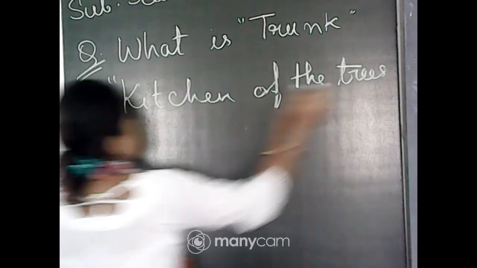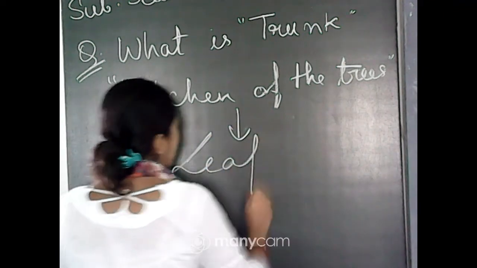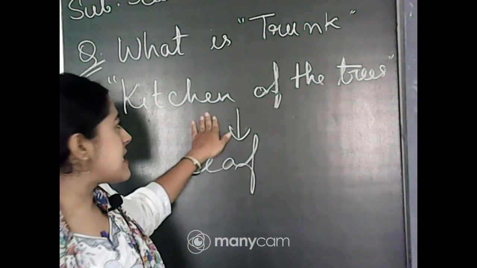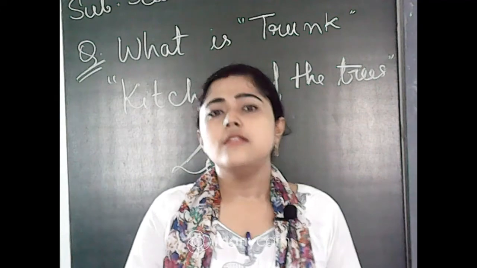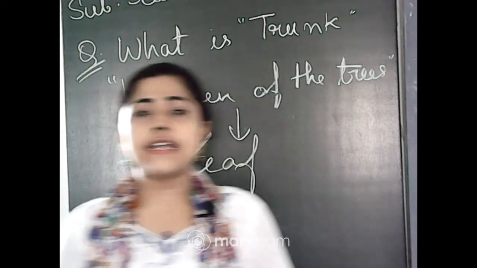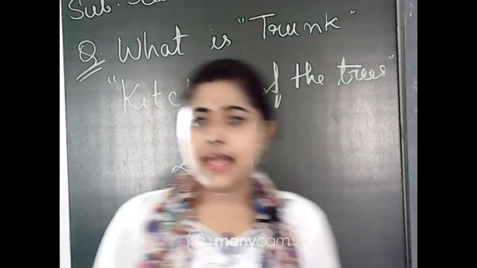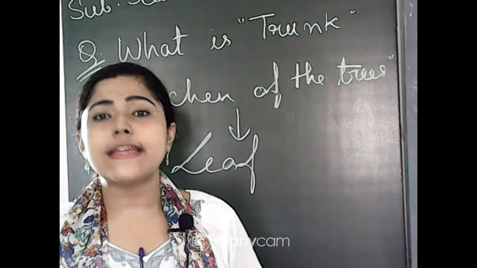So this thing is called leaf, okay? These things we call the leaf, and that is the kitchen of the trees. We see the green leaf, and it makes food for the plant. So that's why we call it kitchen.